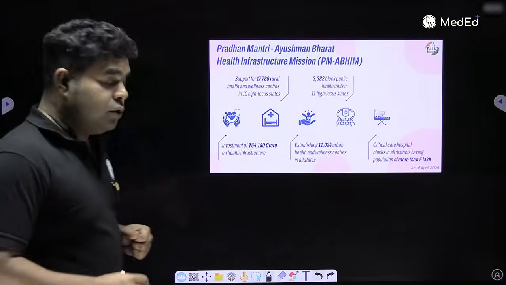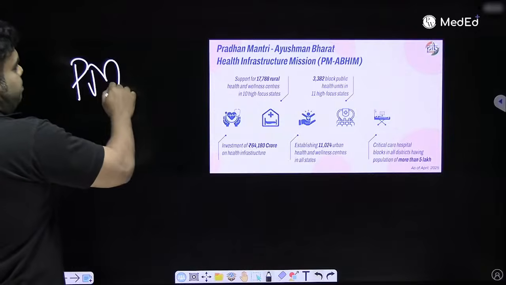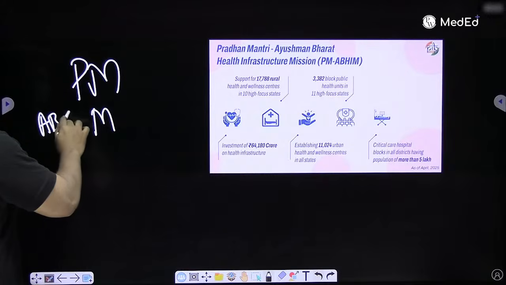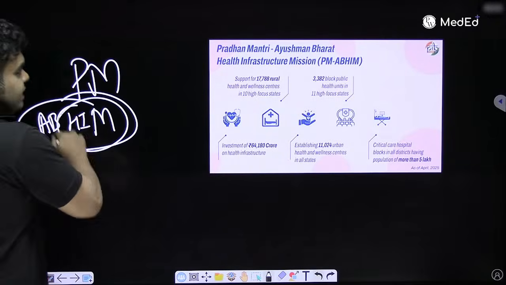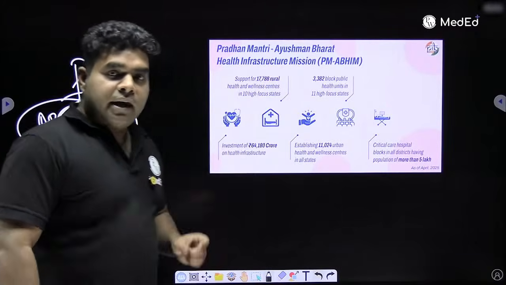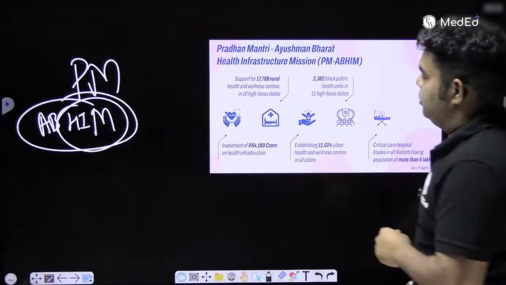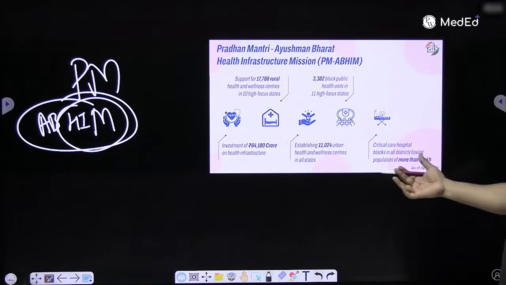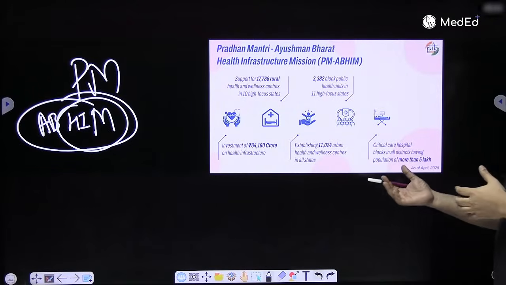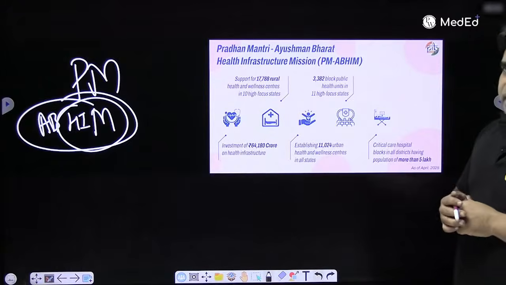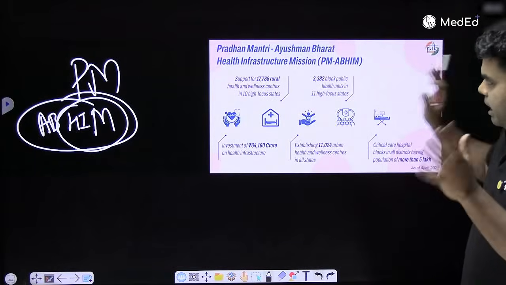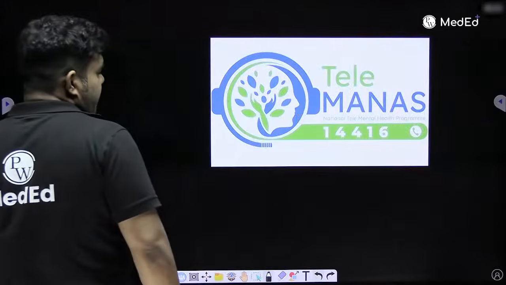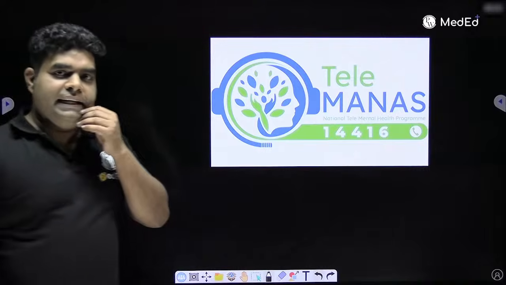This is the one which I was telling you, that they can give you the full form, Pradhan Mantri, or they will directly write Ayushman Bharat, ABHIM. What is HIM? Health Infrastructure Mission. In this mission, they will have improvement of hospital facility in urban and rural health and wellness centers, and they will try to have critical care hospitals in the blocks. So this is the planning of Health Infrastructure Mission. Okay, ABHIM.